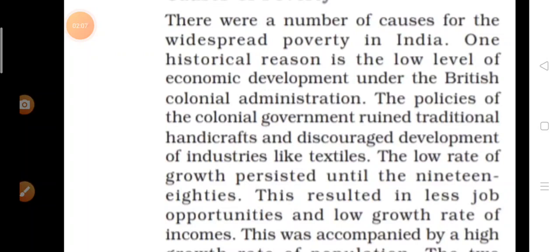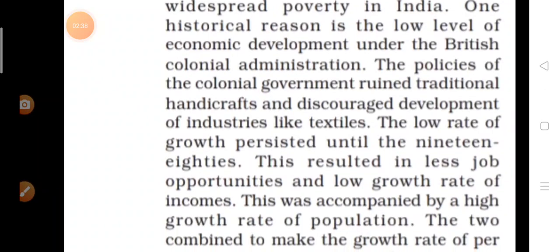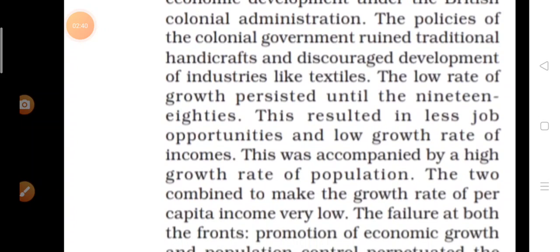So now the British company purchased raw materials from India, like cotton and jute, and exported the same to England for manufacturing. And after that, the finished goods were brought back to India for sale. That means the manufactured goods were dumped in India again. So in this way, they ruined traditional handicrafts and discouraged development of industries like textiles.